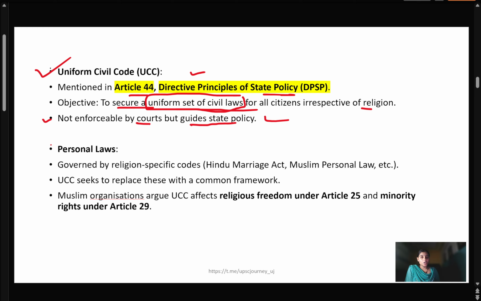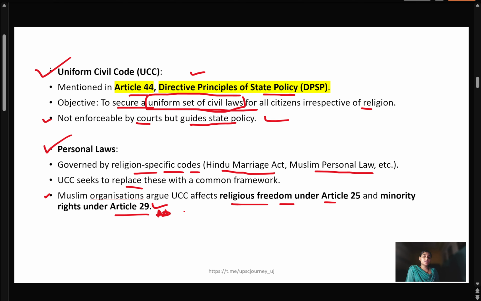Again, the Uniform Civil Code concerns personal laws governed by religion-specific codes like the Hindu Marriage Act and the Muslim Personal Laws Act. The UCC seeks to replace these with a common framework, but there is criticism from Muslim organizations, who argue that the UCC affects their religious freedom under Article 25 and minority rights under Article 29.